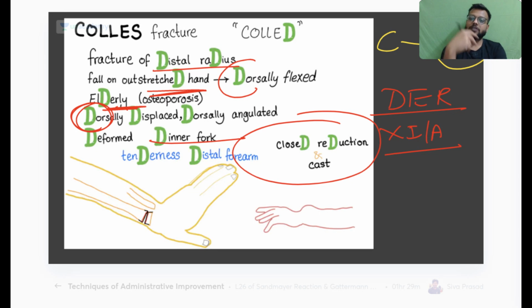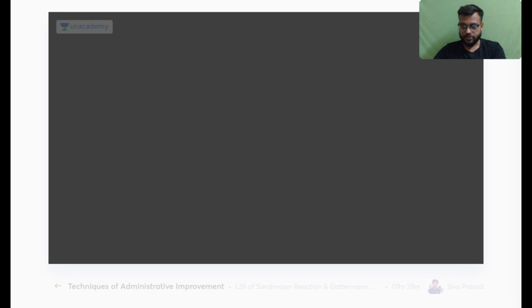And the Smith fracture is just the opposite of the Colles fracture. The similarities are that it is a distal end radius fracture and non-intra-articular. It will be due to a fall on an outstretched hand like this. If you fall like this on an outstretched hand, or if you fall like this, there will be a Smith fracture, and here the displacement of the distal fragment or the fractured fragment will be ventral or anterior. So this is called your Smith fracture.